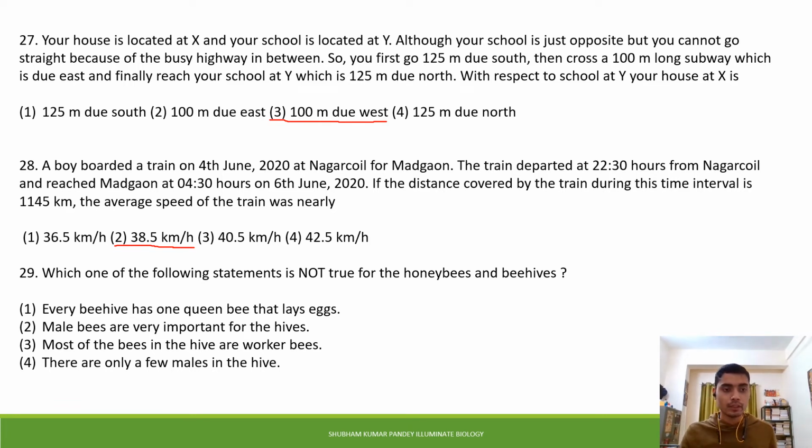Okay, now the 29th question is, which one of the following statements is not true for the honeybees and beehives? So it's a direct question. If you know about honeybees and their house, that is the beehive, you can easily solve this question. The first option is, every beehive has one queen bee that lays eggs. Male bees are very important for the hives, and most of the bees in the hive are worker bees. And the fourth one is, there are only a few males in the hive.